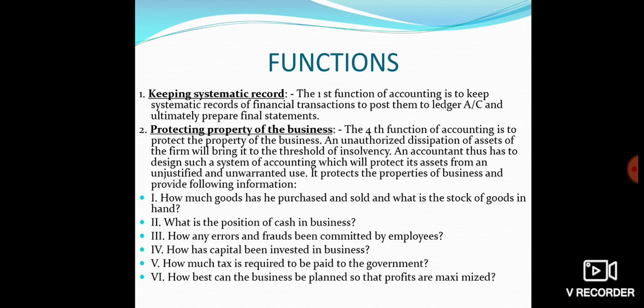Here the function of accounting is to protect the property of the business. Unauthorized dissipation of assets of the firm will bring it to the threshold of insolvency. The accountant thus has to design such a system of accounting which will protect its assets from an unjustified and unwarranted use. It protects the properties of the business and provides information.